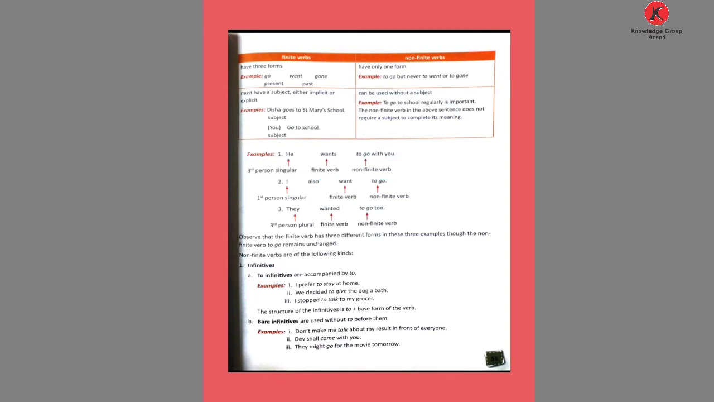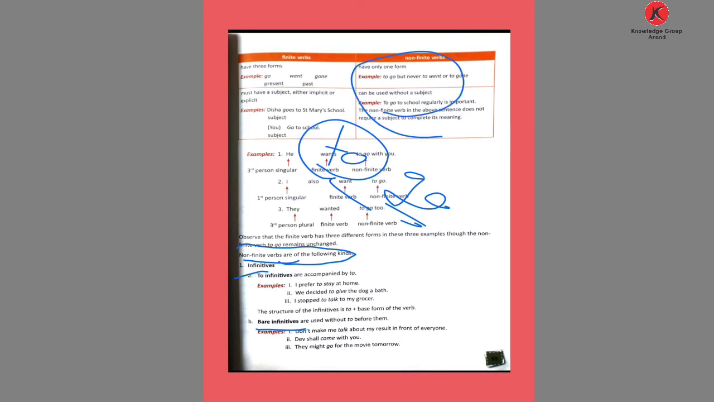So here we use the infinitive. Now coming to number 1. Non-finite verbs are of the following kinds. Non-finite verbs are used as infinitives or bare infinitives. Infinitive means a verb used with to. Verb with to, like this. See the example: I prefer to stay at home. We decided to give the dog. And I stopped to talk to my grocer.